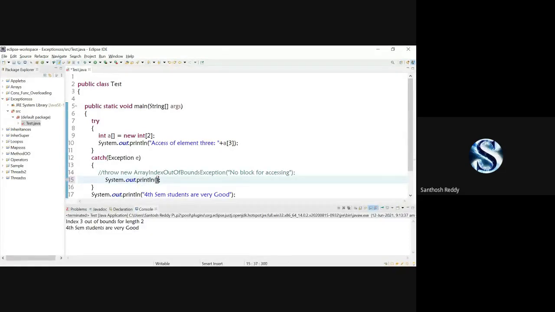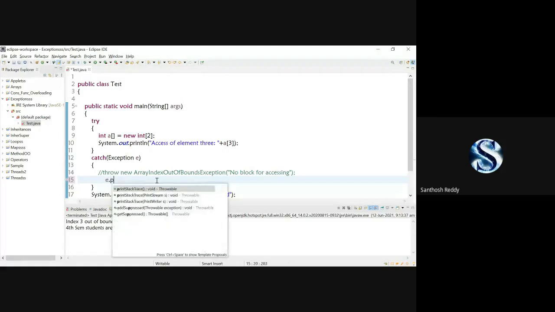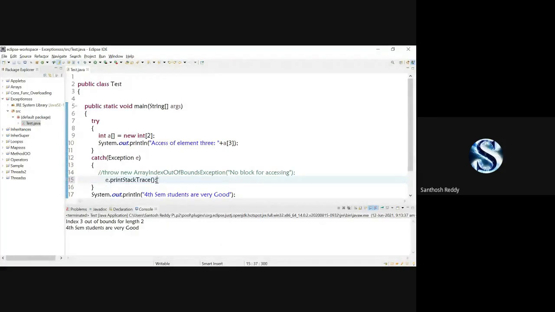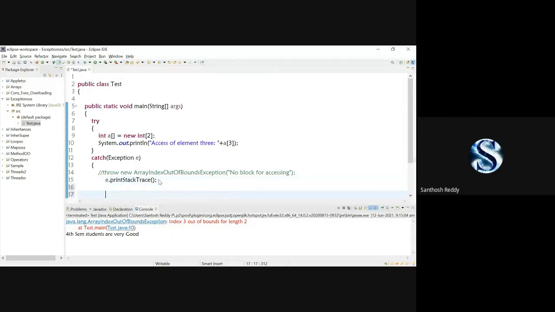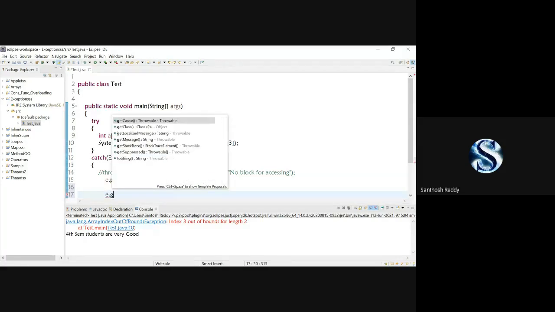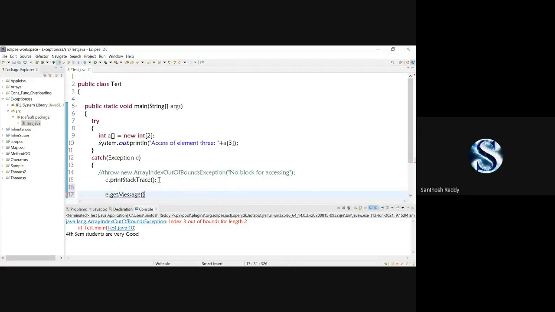Give me 1 minute, or else I'll remove this and e.printStackTrace. I'll save the code and I'll run it. See, it is showing an error here. Rather than getting an error, we can just print a message. So what I'll do, e.getMessage(), e.getMessage(), give a semicolon. That's it. Save the code.